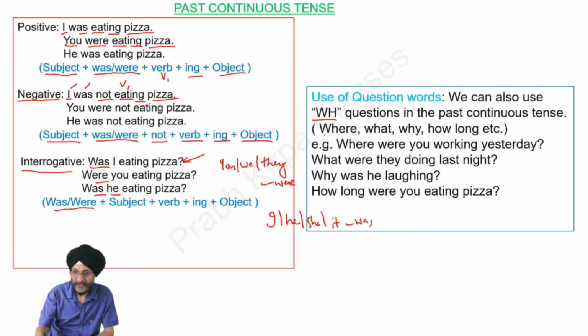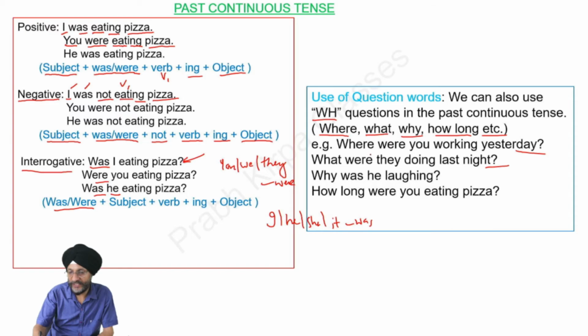We may also use WH questions in the case of interrogation. What are these? In many cases, a question sentence may start with where, what, why, how long, etc. Examples of the same are given here under. Where were you working yesterday? What were they doing last night? Why was he laughing? How long were you eating pizza?